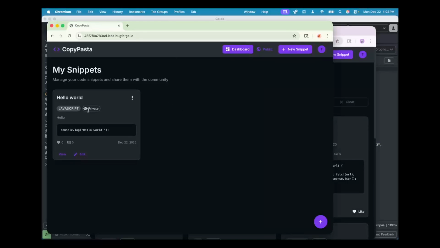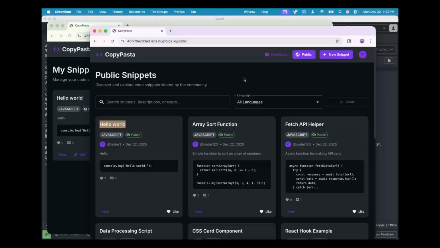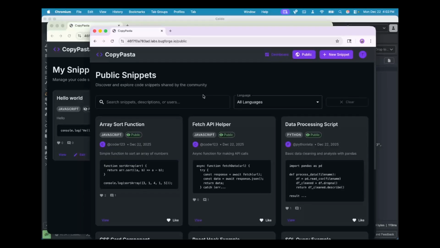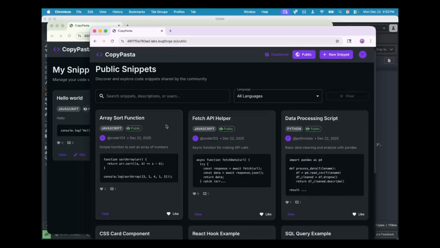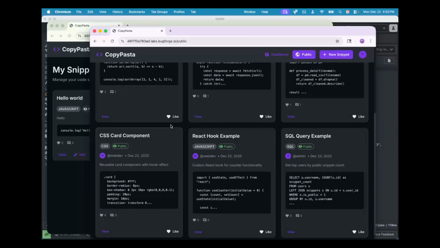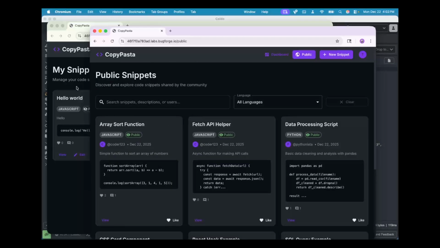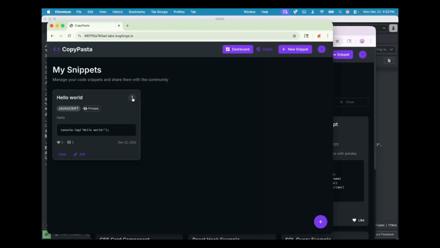See, I can still see it, but it's showing as private here. And if I come back over to my second user, if I refresh that page, you can see that that snippet is no longer visible there.